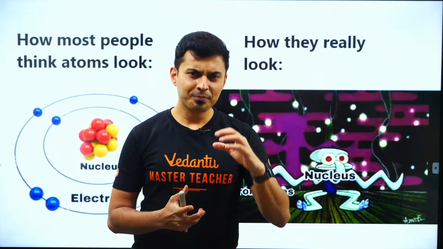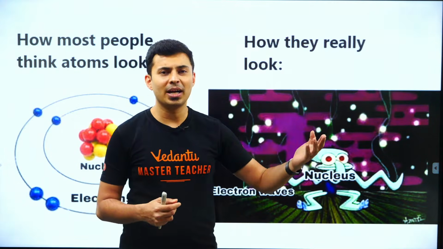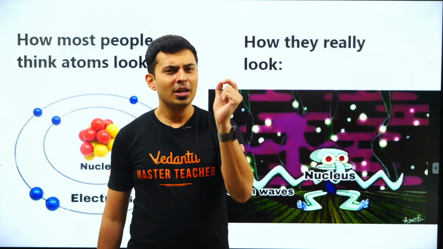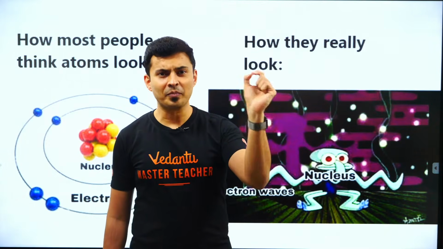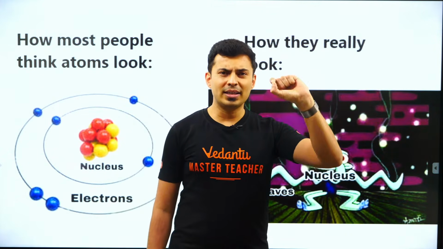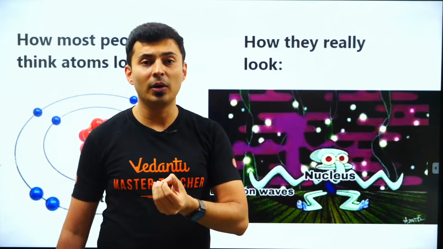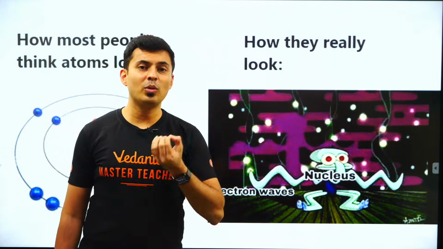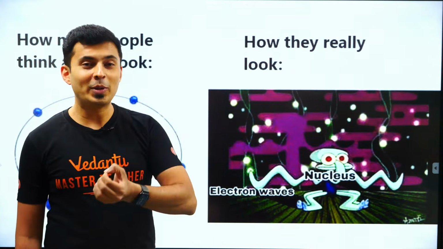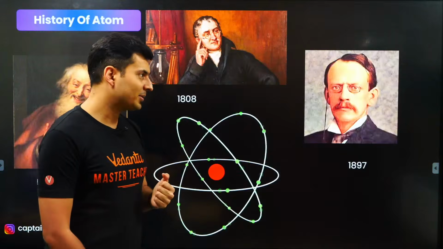In the same way, atoms were perceived very differently a long time back. People thought there were small particles that you cannot divide. These were called kans, basically tiny particles. Later people understood that even these particles are made of even more tiny particles, and those are made of still more tiny particles. That's how the theory progresses.